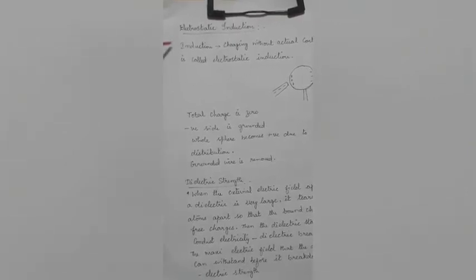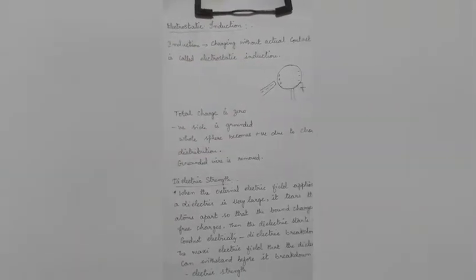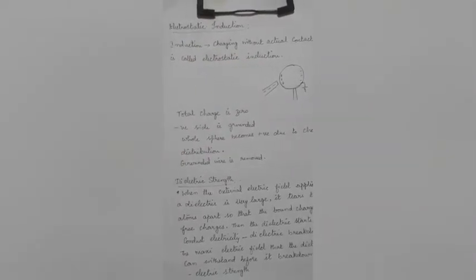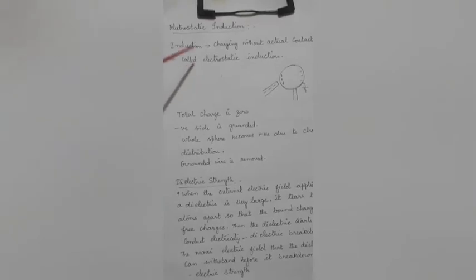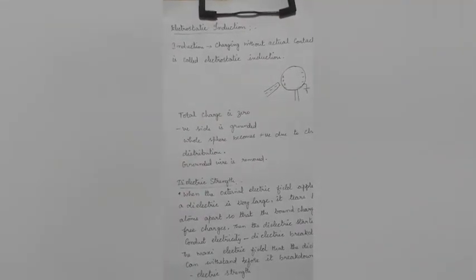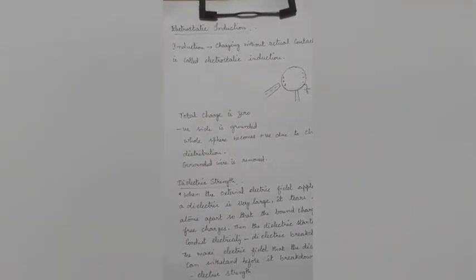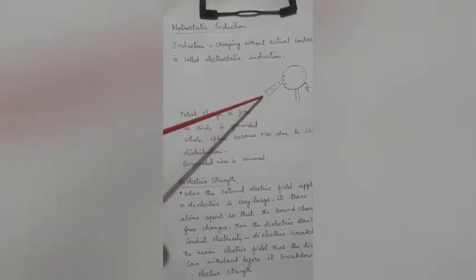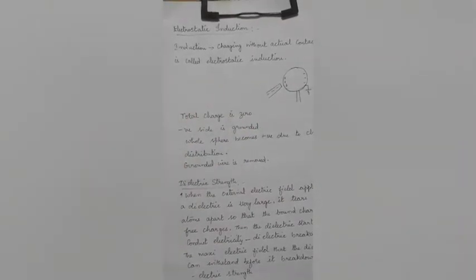But charging by induction says there is no actual contact. That is what is called electrostatic induction. Here you take a sphere, which initially is going to have some air molecules in it. You bring a negatively charged rod near it, not touching.